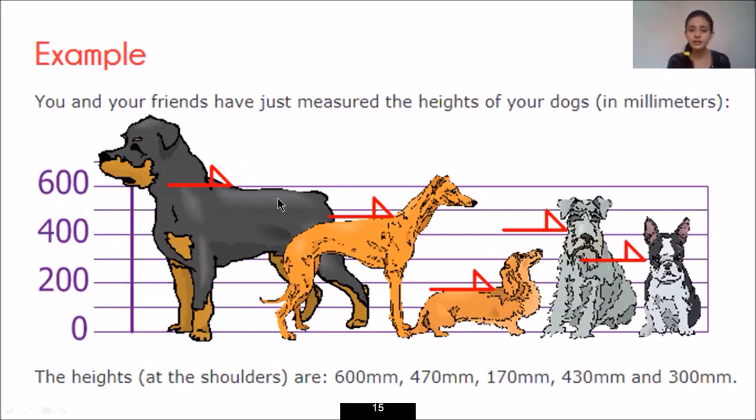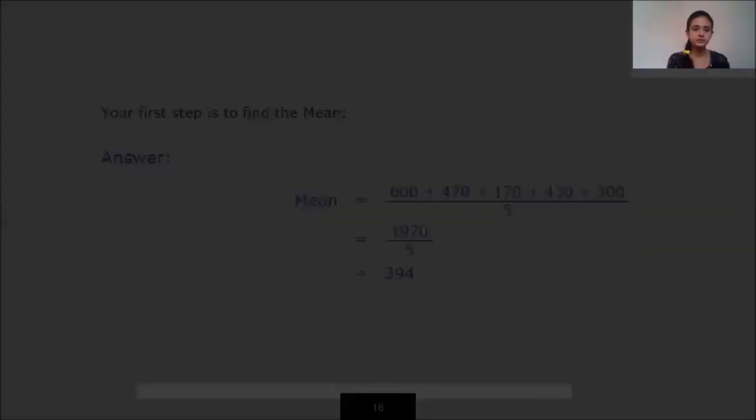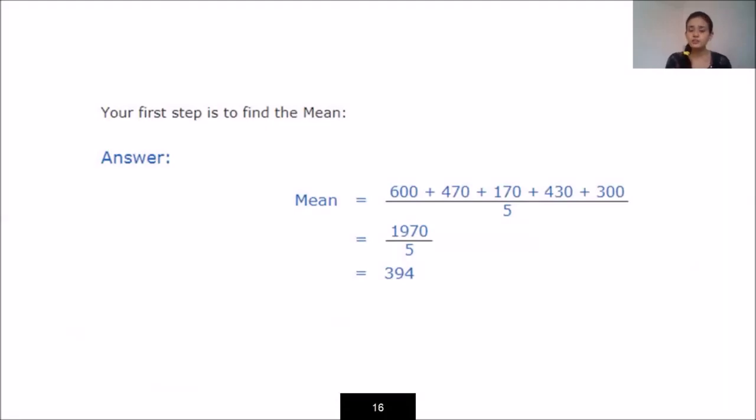This red mark indicates the height of each and every dog, so this one is 600. The red mark is like this, which shows 600 on the scale on the y-axis. So the first step is to identify the mean. What is the mean? Mean means you have to take the average of all your observations.